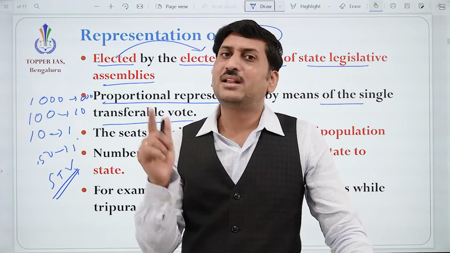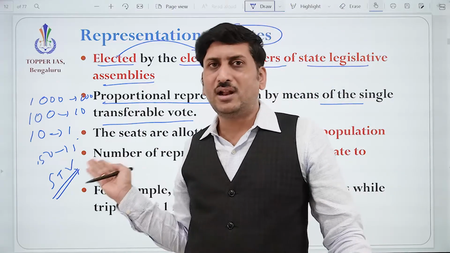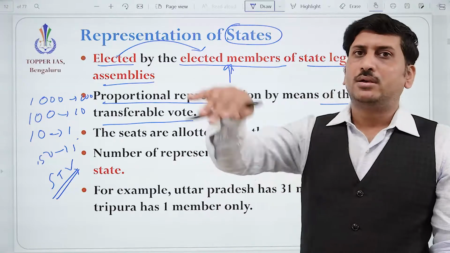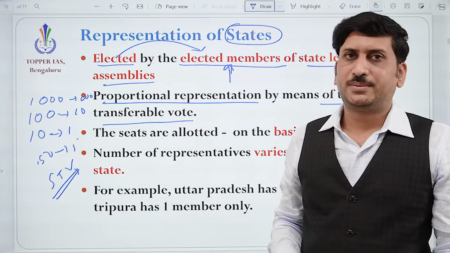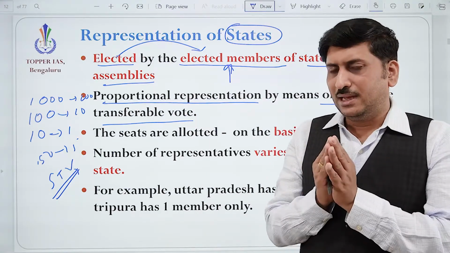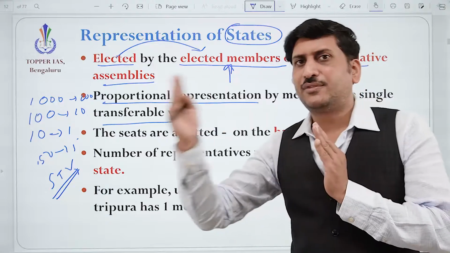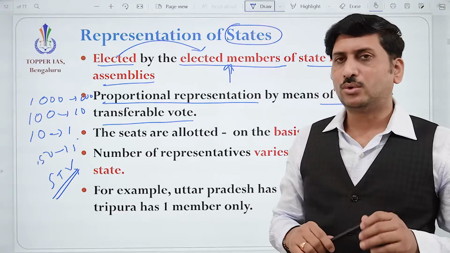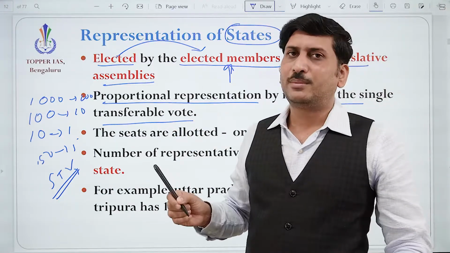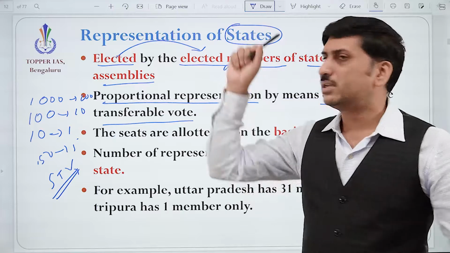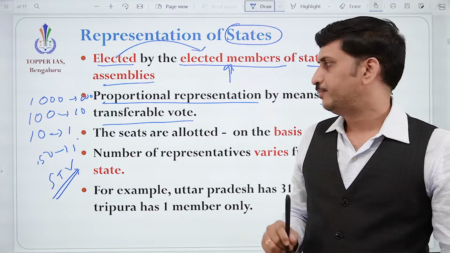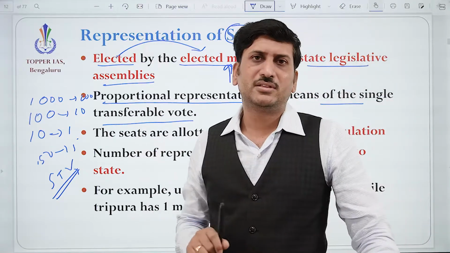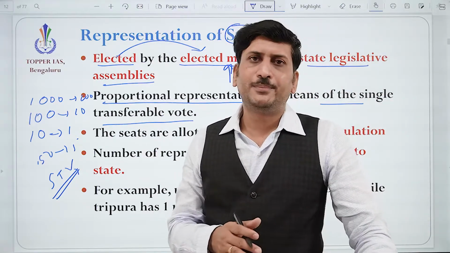That single transferable vote, that single person is transferring the plural votes. Okay, that's the MLA. An MLA is different from another MLA. So that is how the single transferable vote works. Anyway, we are using the proportional representation system. This proportional representation system is used in India.